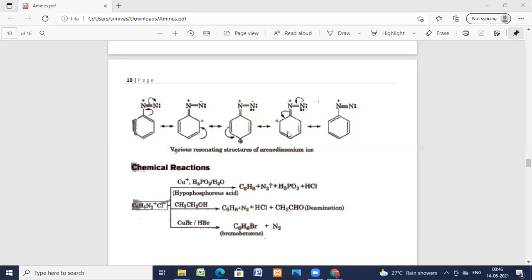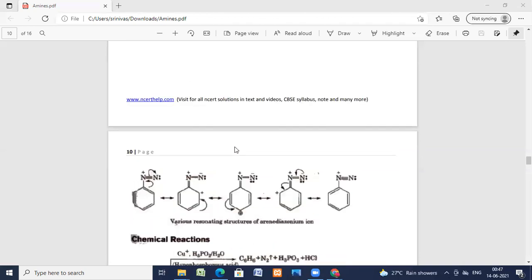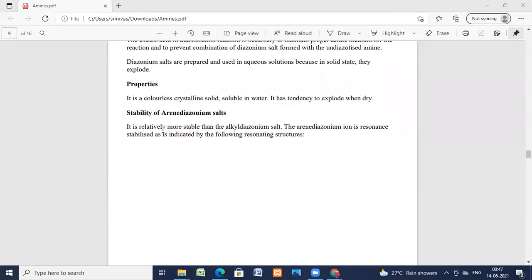So 4 resonance structures are obtained. By this, we can explain the stability of the arene diazonium salts. It is relatively more stable than alkyl diazonium salts. The arene diazonium ion is resonance stabilized as it is indicated by the following resonating structures.